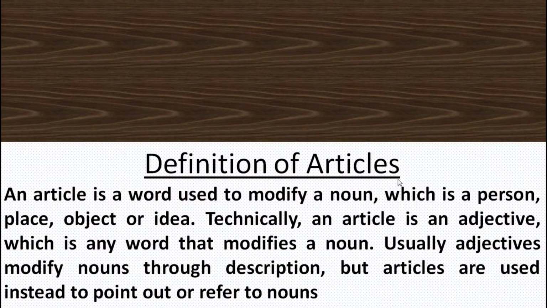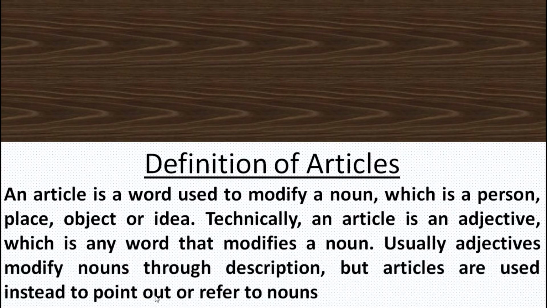Definition of articles. An article is a word used to modify a noun, which is a person, place, object or idea. Technically, an article is an adjective, which is any word that modifies a noun.